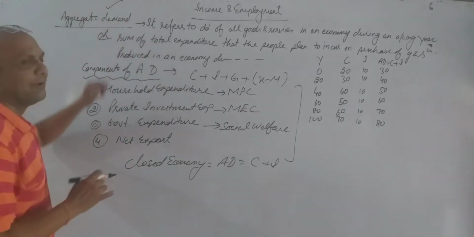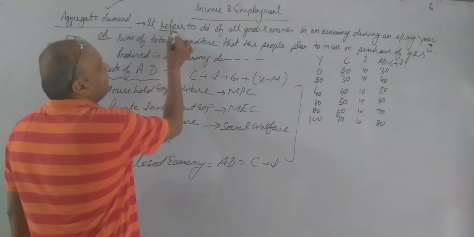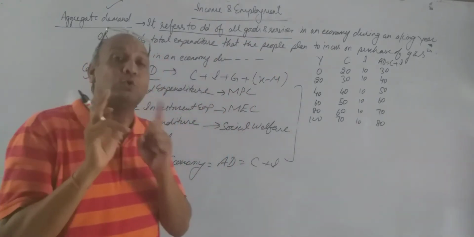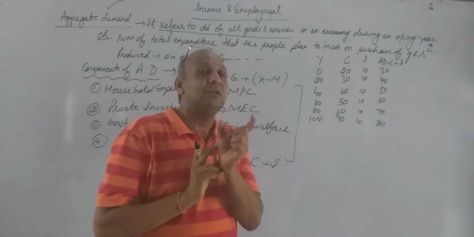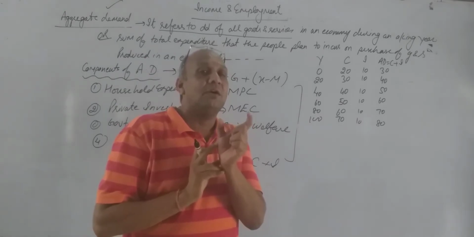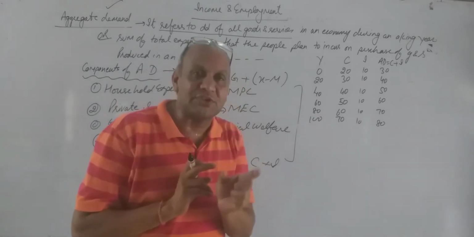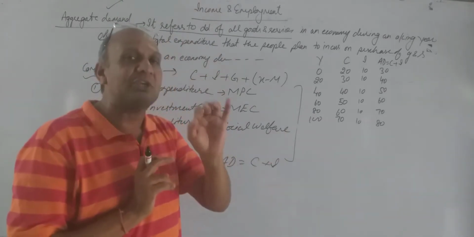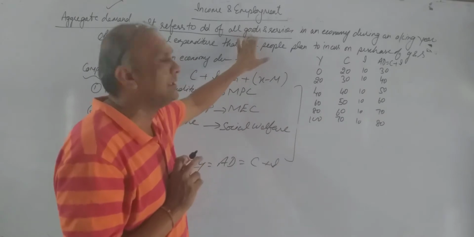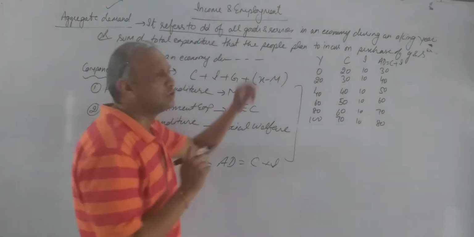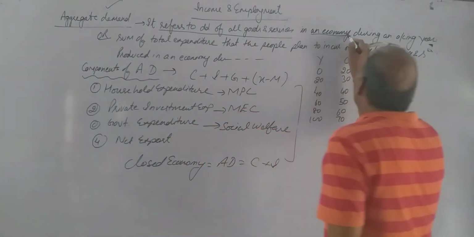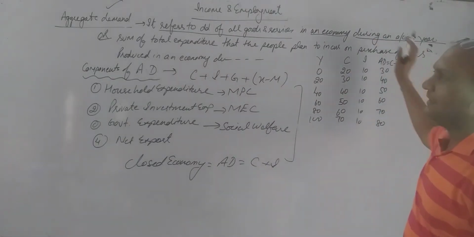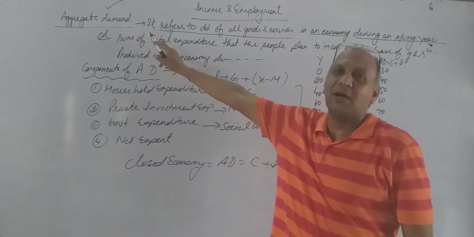So what is aggregate demand? Aggregate demand refers to demand of all goods and services. Whatever goods and services are produced in an economy, each and every kind of product is to be included over here. Demand of all goods and services in an economy during an accounting year is known as aggregate demand.